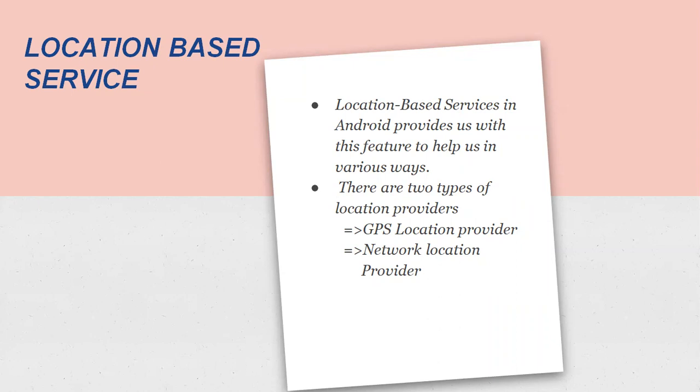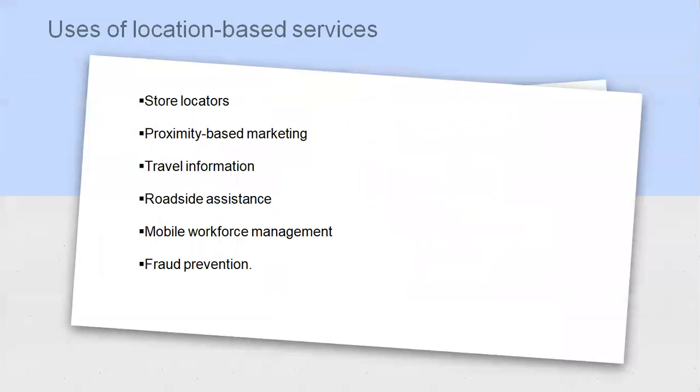The GPS location provider may not provide the location quickly, but GPS gives the exact location of where we are standing. The network location provider is in contrast to the GPS location provider. The network location provider is quick, and it uses our mobile connectivity provider and will give the nearest tower location. These are some uses of location-based services: store locators, proximity-based marketing, travel information, roadside assistance, mobile workforce